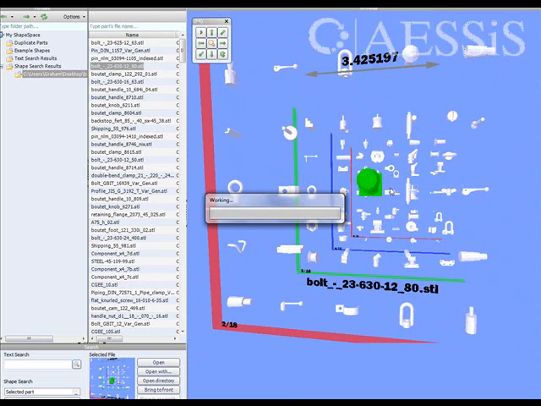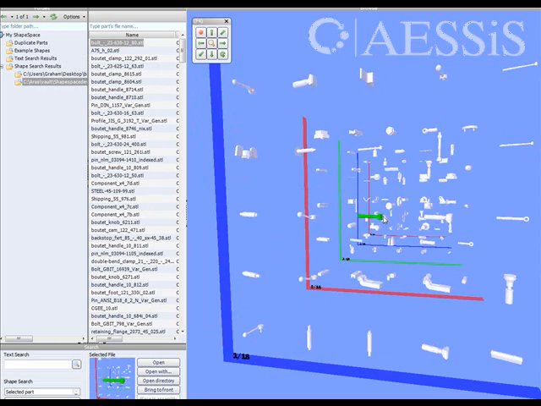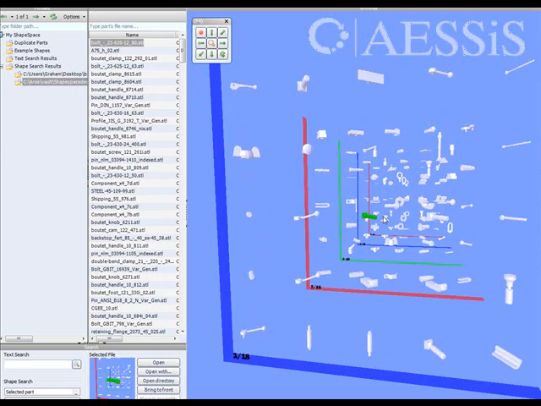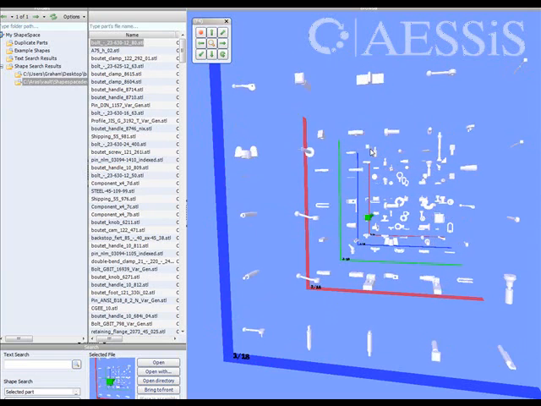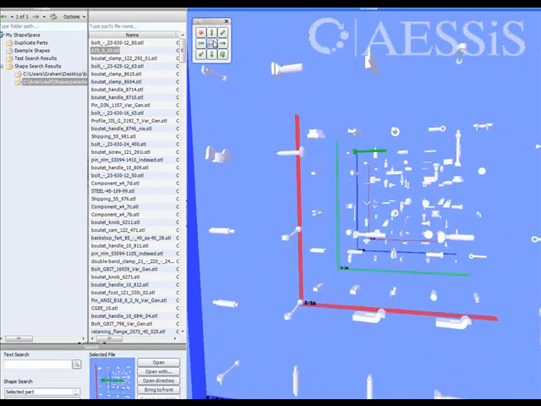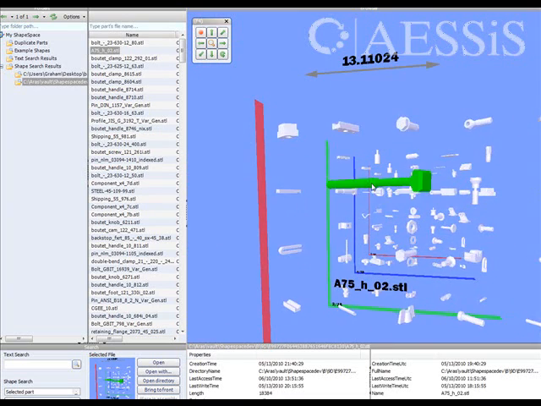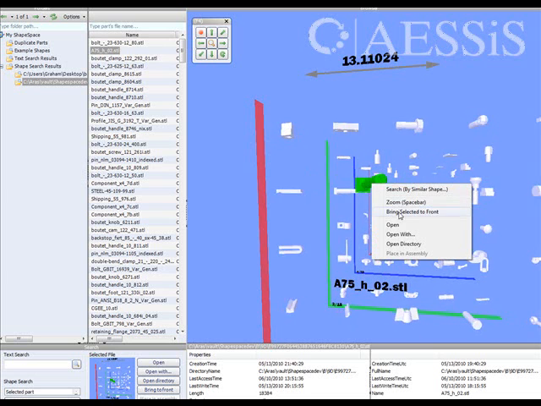We can also do additional searching within the Shapespace tool, grouping parts by similar shape. And when we think we found the item that we're looking for, we can then take this back directly into Aras.